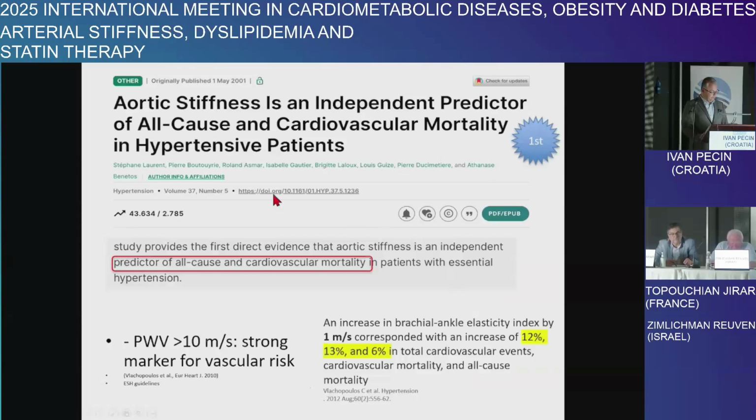You see this pivotal study showing that aortic stiffness predicts all-cause and cardiovascular mortality. Also our colleague and friend, Professor Vlachopoulos, 15 years ago published that values above 10 meters per second are a strong marker for vascular risk. Also one study from 2012 shows that an increase in brachial-ankle pulse wave velocity by 1 meter per second means a 12% increase in total cardiovascular events, 13% in cardiovascular mortality, and 6% in all-cause mortality. All those data are very reproducible to date.